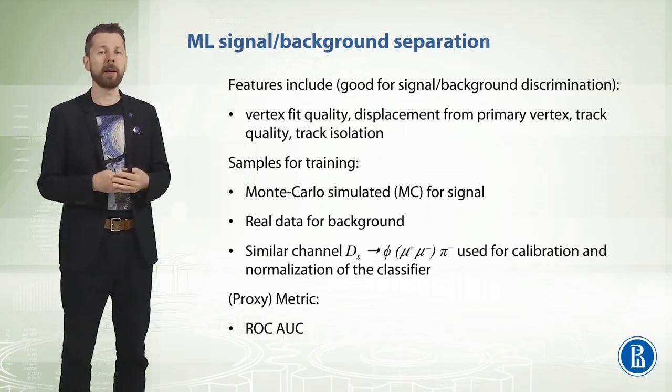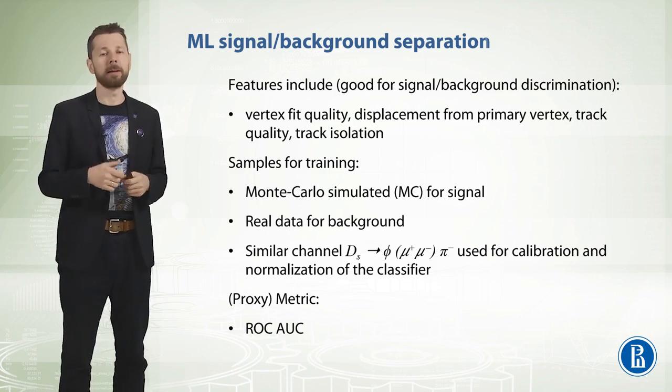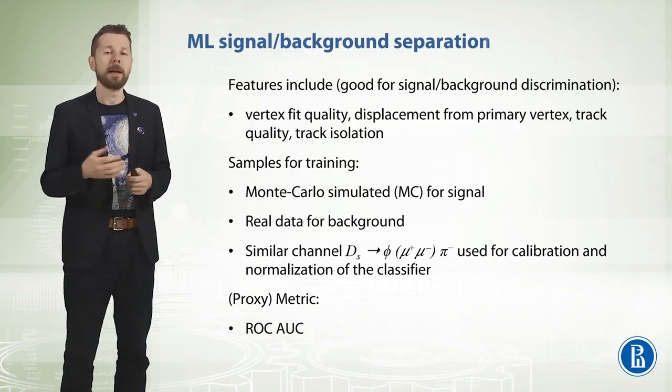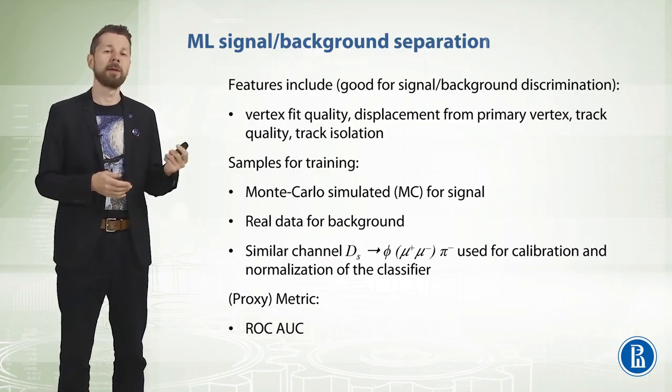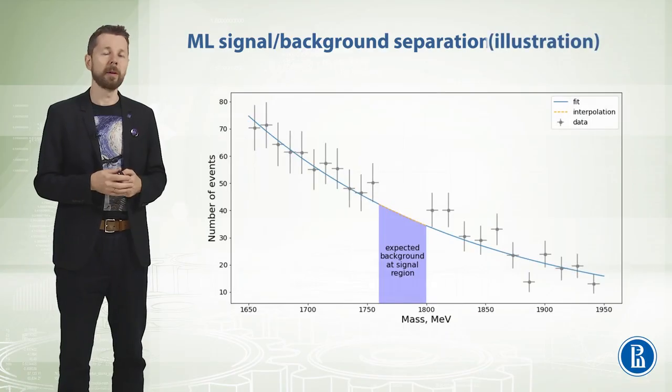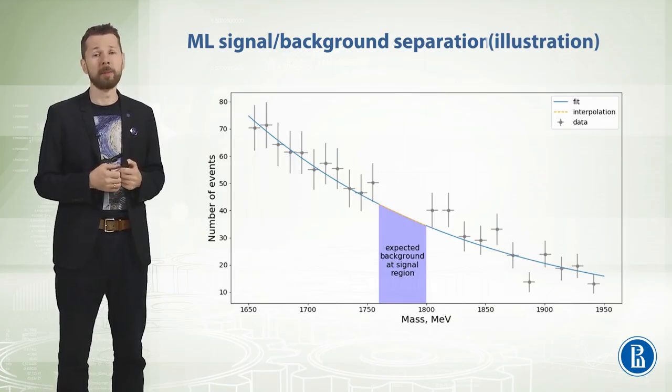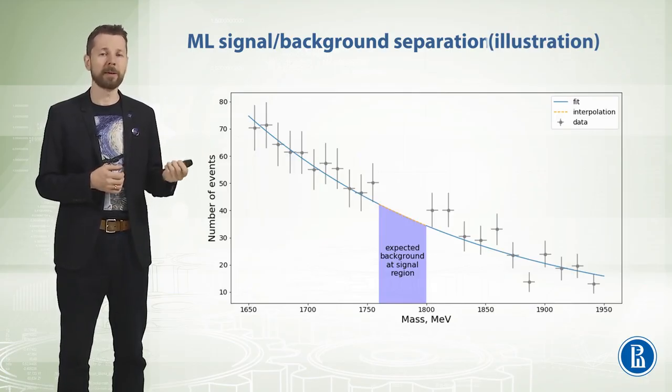And then we extrapolate the model to the blind region and compute the area under this extrapolation. Then we can estimate the expected number of background events in this region. So look at this slide. Here the blue patch gives a rough estimation of the number of background events expected to be observed.